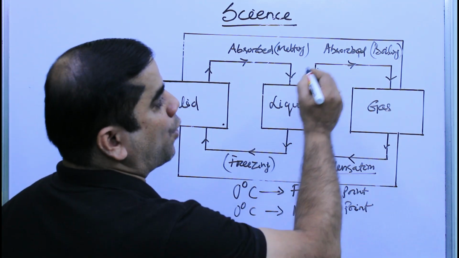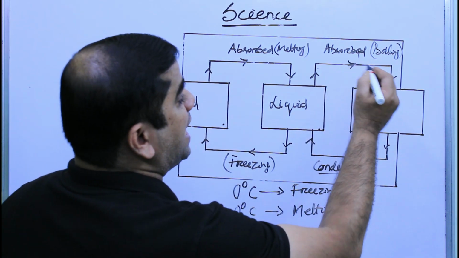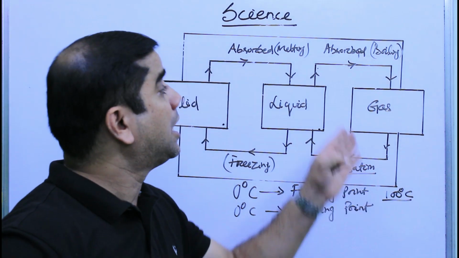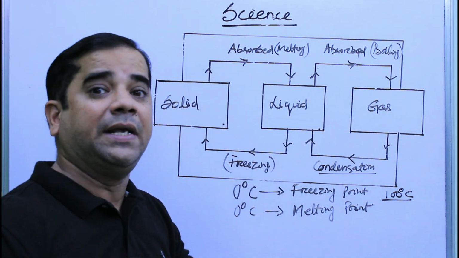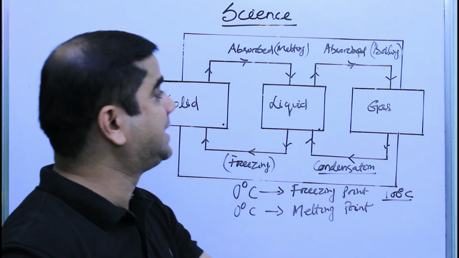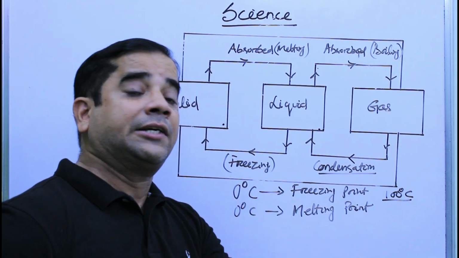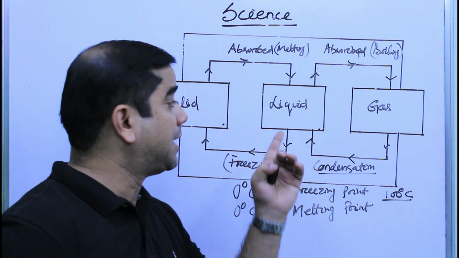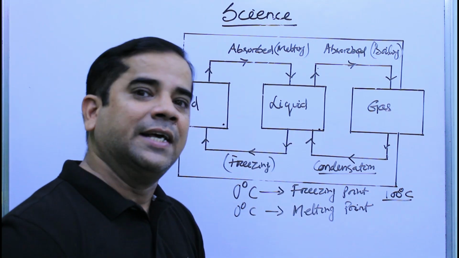In the same way, whenever water boils and goes to its gaseous state, that is the steam, the boiling point of water is 100 degrees Celsius. So at 100 degrees Celsius, water starts to change its state into steam. Till each drop of water changes into steam, the temperature stays at 100 degrees Celsius. 100 degrees Celsius is also the temperature at which vapor converts itself into liquid. Till the vapors convert themselves into water, the temperature stays at 100 degrees Celsius.